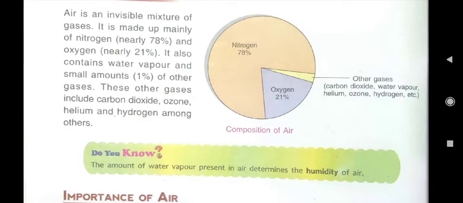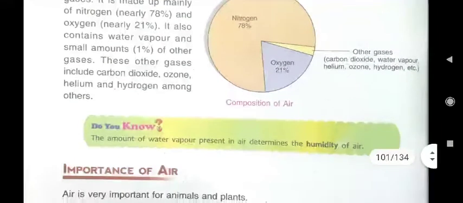Then it is oxygen gas, which percentage is 21, and in the other 1% other gases are there. Those gases are carbon dioxide, water vapor, helium, ozone, hydrogen, etc.